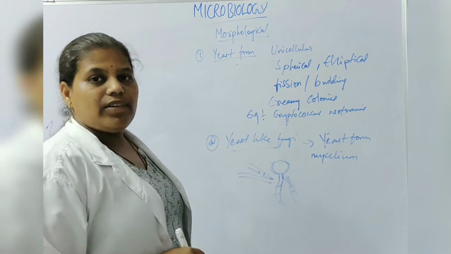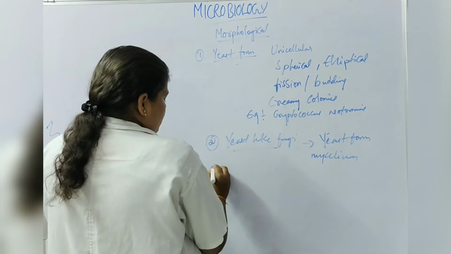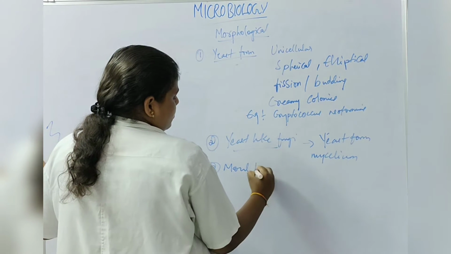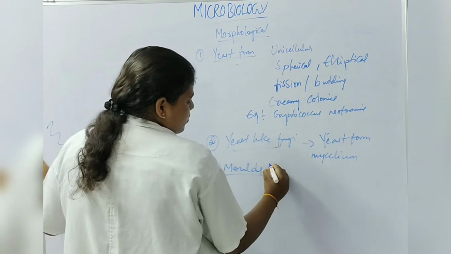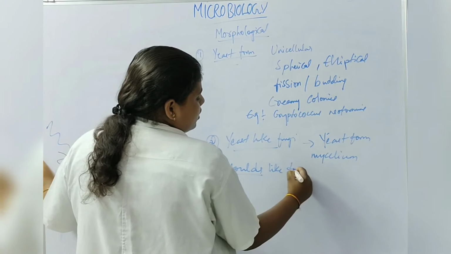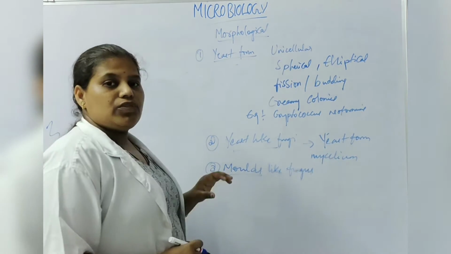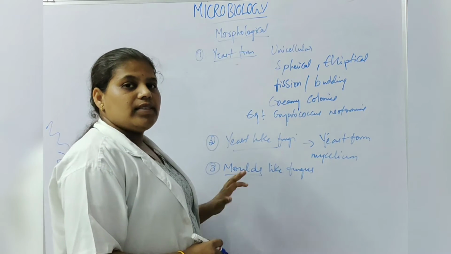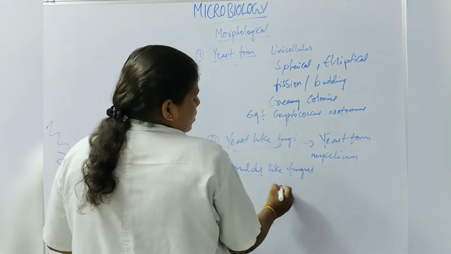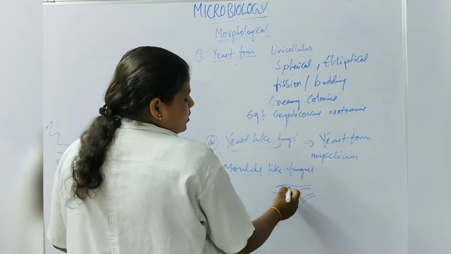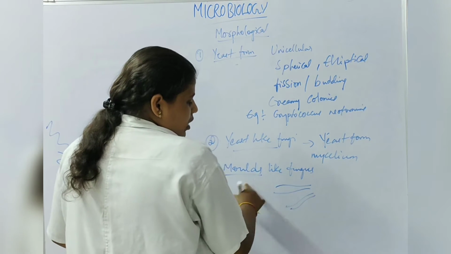And next we have the moulds form. Next we have moulds or filamentous fungus. The fungus which forms hyphae is called a mould.